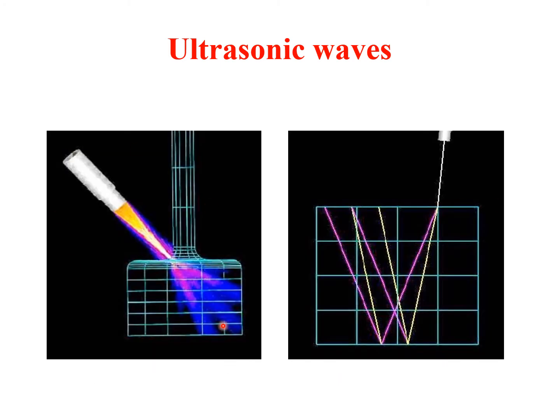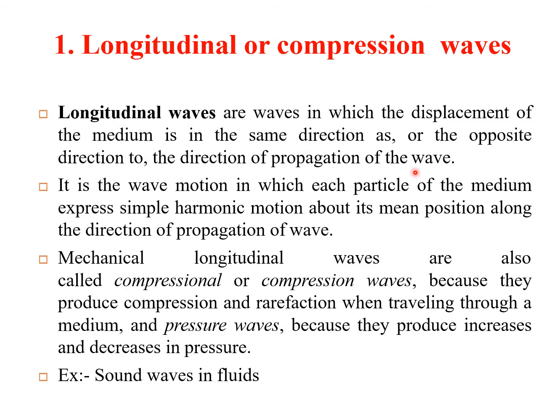This is the exposure of an ultrasonic wave. Ultrasonic wave is passed through, as you can see, just like a light wave, it will undergo reflections and refractions throughout the surfaces. Okay, now we are going to move into different types of wave. First of all, we'll go through what is a longitudinal or a compression wave.